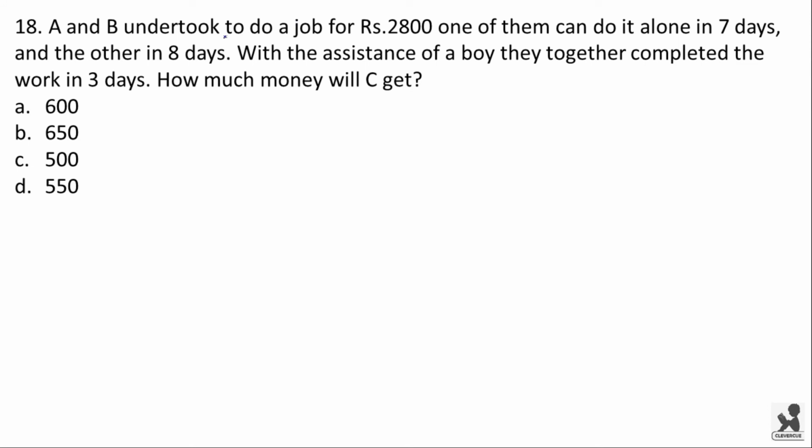A and B undertook to do a job for 2800 rupees. One of them can do it in 7 days and the other in 8 days. With the assistance of a boy, they completed the work together in 3 days. How much money will C get? A can do the work in 7 days, B can do the work in 8 days, and together A, B and C can complete the work in 3 days.